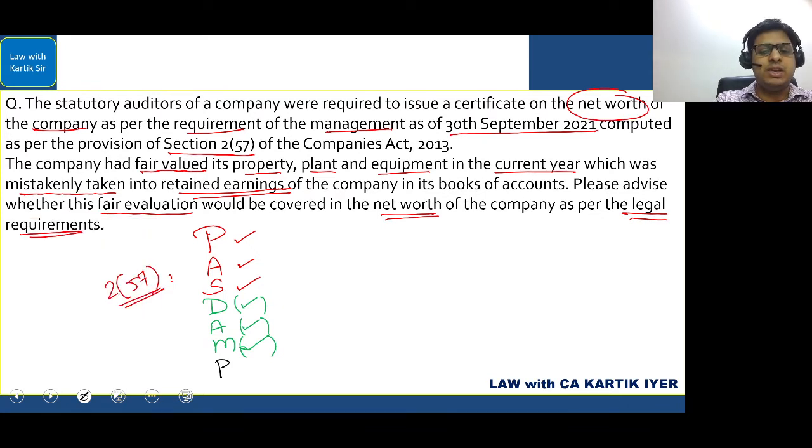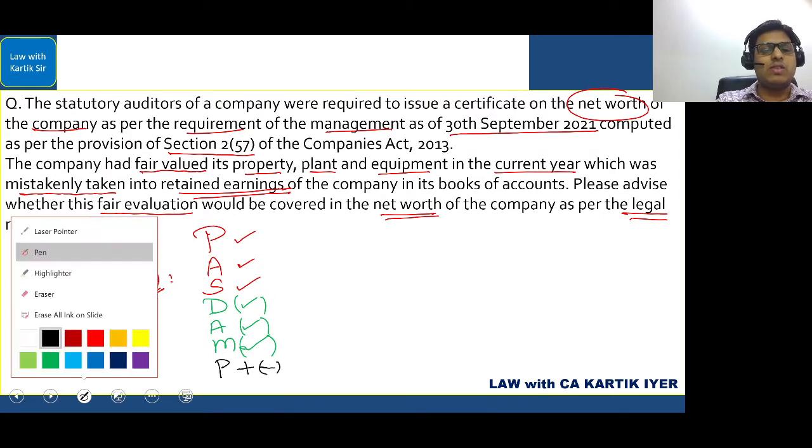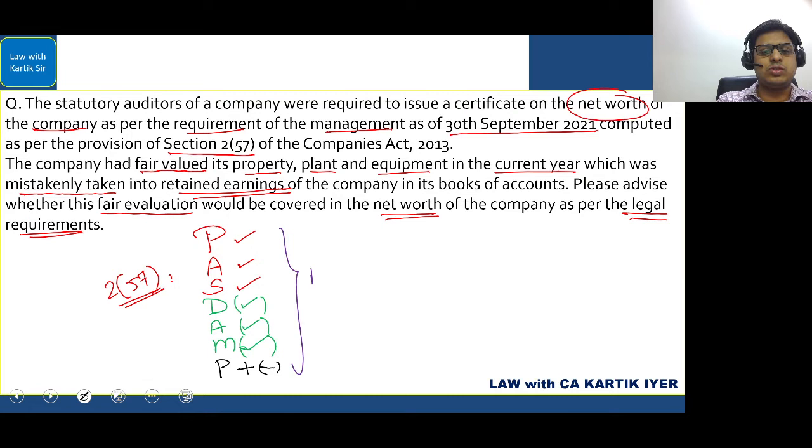The last, P, can be positive or negative. If the profit is there, then you will add it. However, if the company has negative profit, a debit balance of the profit and loss account, then you will subtract it. Whatever is the total will be the company's net worth. So this will be the company's net worth. So remember PAS DAM P. Now remember one thing.